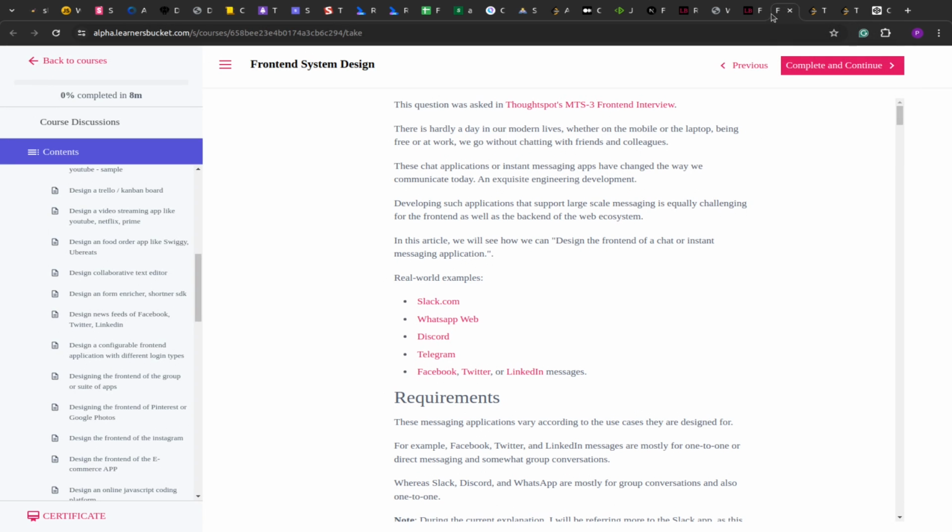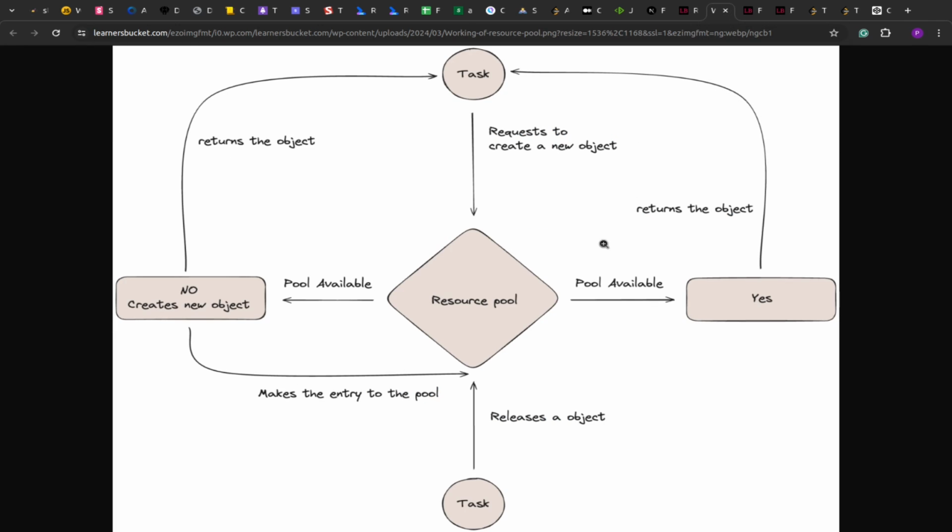Now the first thing to understand is what is a resource pool. So in computer science, everything is a resource. We ask for a resource, we provide a resource, we release a resource. In computers, memory is very expensive and we want to optimize it as much as possible. For that, we handle cases where we often create new objects.